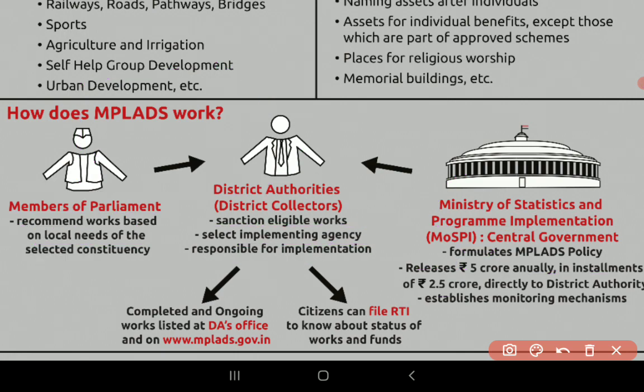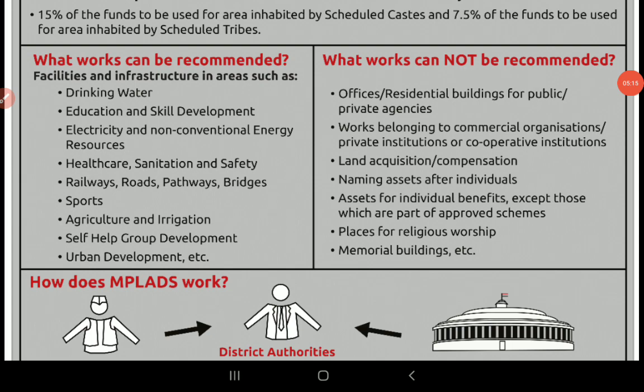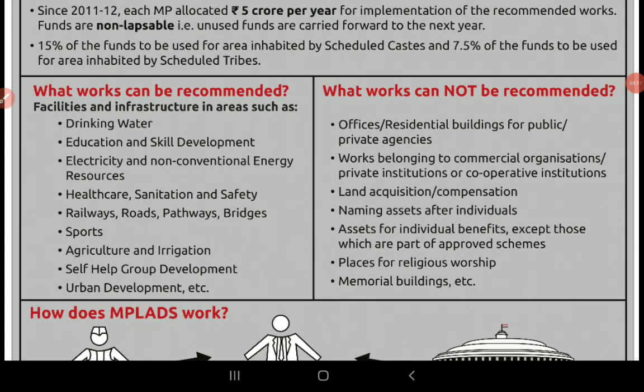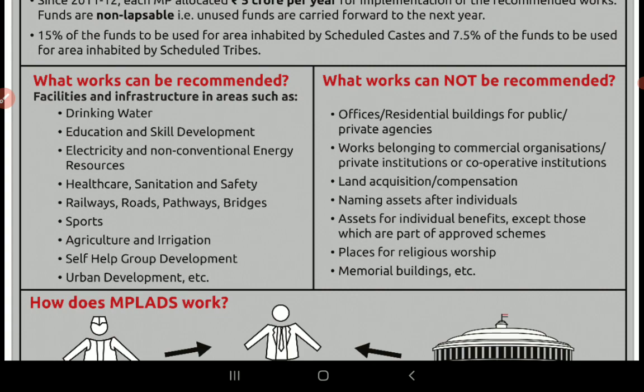You can also file RTI. This is a government agency, so you can file RTIs regarding the working status, everything, okay, and the funds allotted. There are also certain limitations, like the funds cannot be given for all purposes. There are certain conditions. If you understand the works which cannot be recommended, you will easily know for what they can be allocated or for what they can recommend.